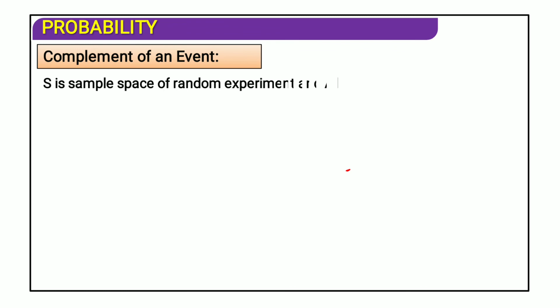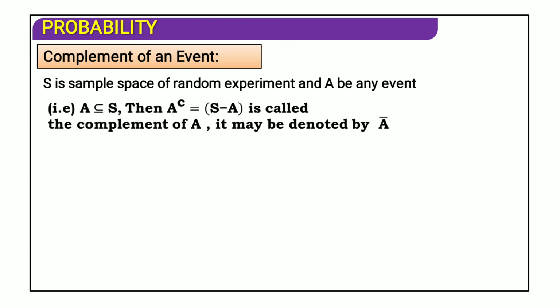Complement of an event. Let S be the sample space of the random experiment and A be an event. A is obviously a subset of or equal to the sample space. A complement, in certain books, is also noted by A bar or A dash. It is one and the same thing. A complement is the sample space minus A. This is known as the complement of the set.